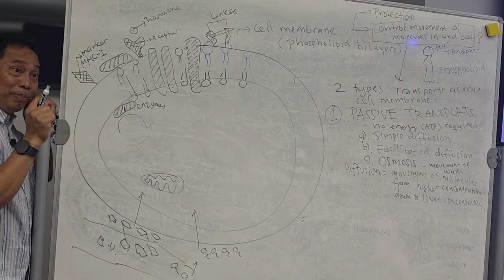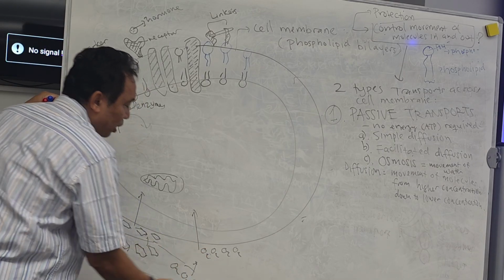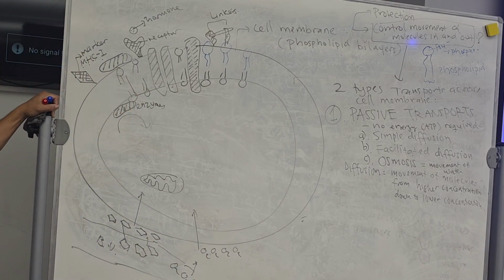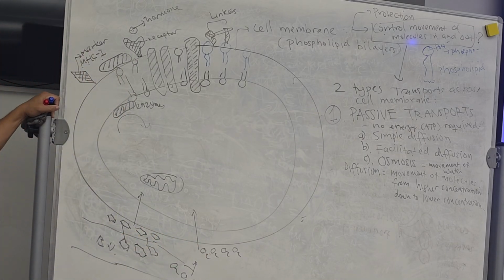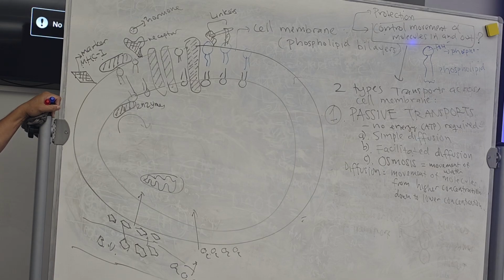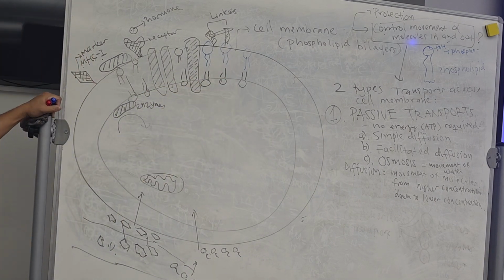Now, for small molecules like oxygen, a gas, they do not require anything, because oxygen is a small hydrophobic molecule. What does hydrophobic mean? Fear of water. And the lipids, these phospholipids, are also hydrophobic. Therefore, they are friends.